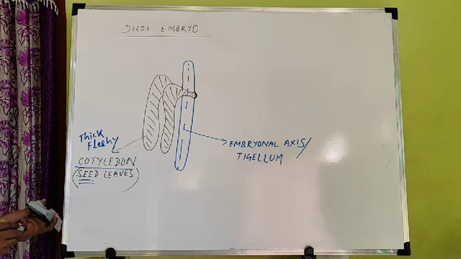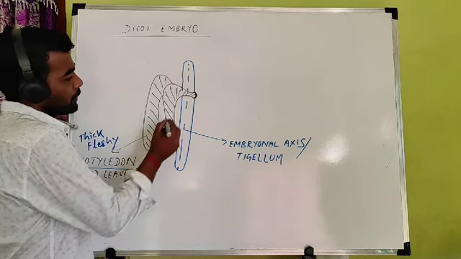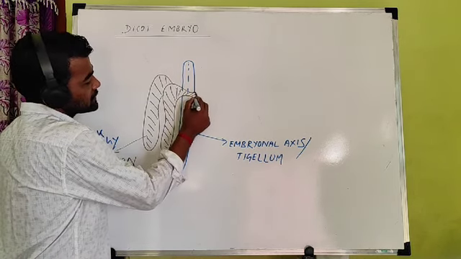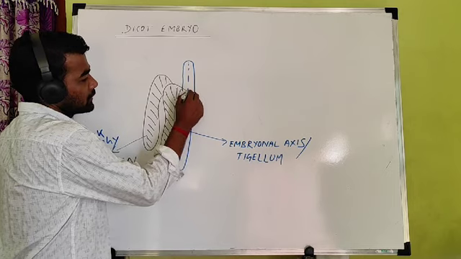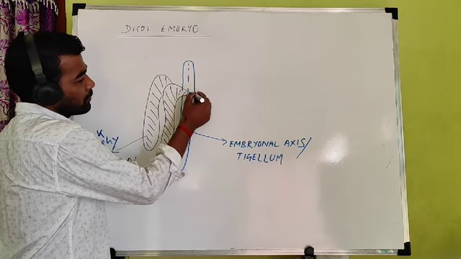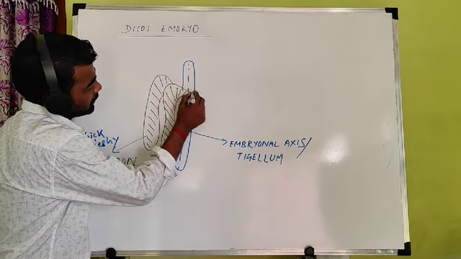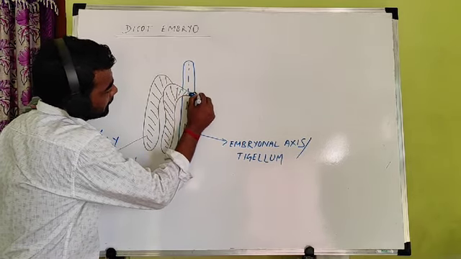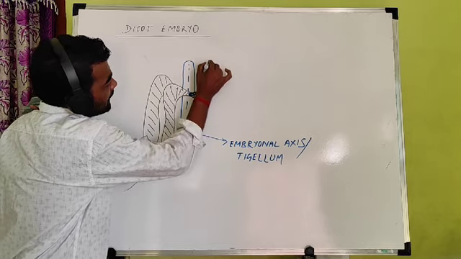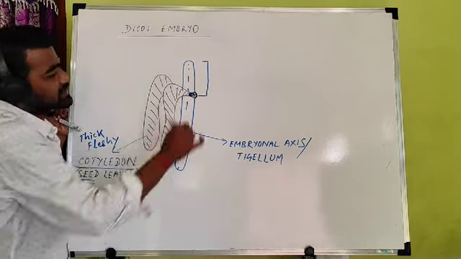In addition to that, if you see another part, this is the point of attachment of cotyledon. From this point of attachment of cotyledon, above, you can find a part of the embryonal axis.